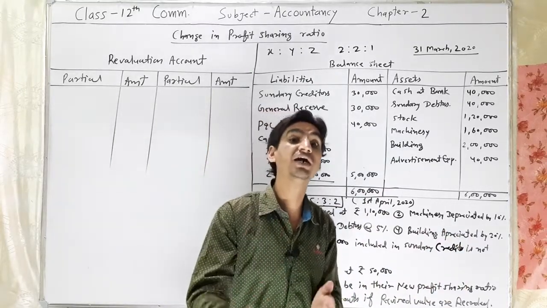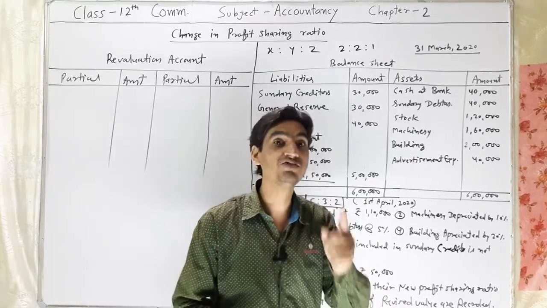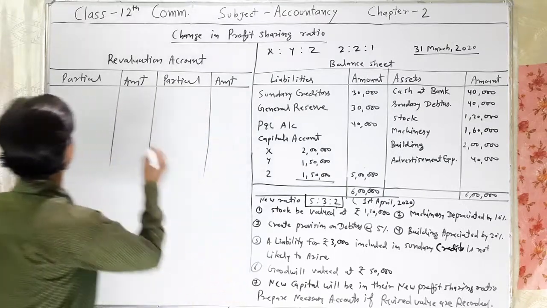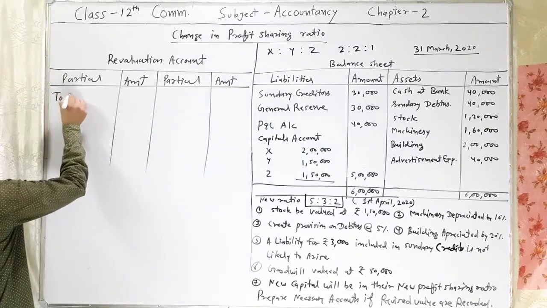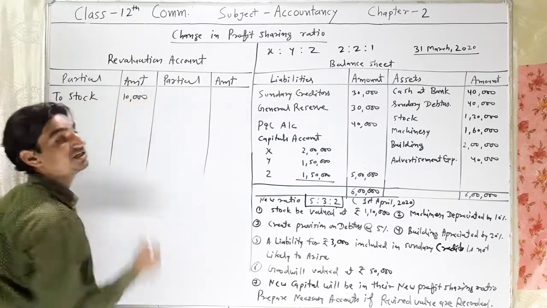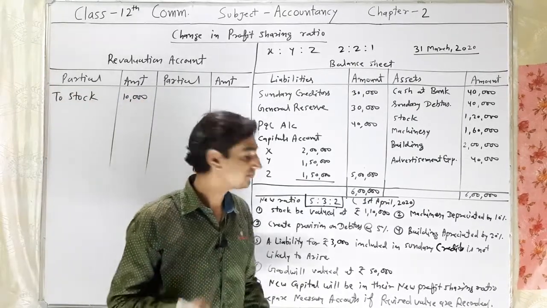Whenever any asset decreases, it will be recorded on the debit side of the revaluation account. So here we will write To Stock by rupees 10,000 decreased value. Is it clear?